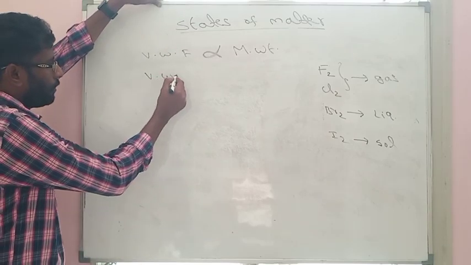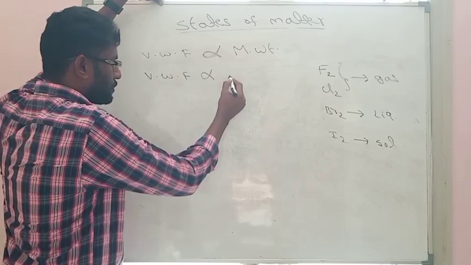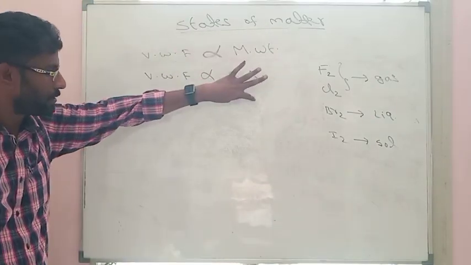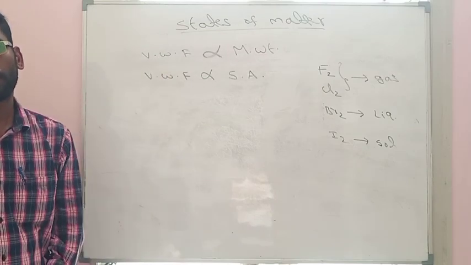Similarly, van der Waals forces also depend on surface area. More the surface area, more the van der Waals force of attraction.